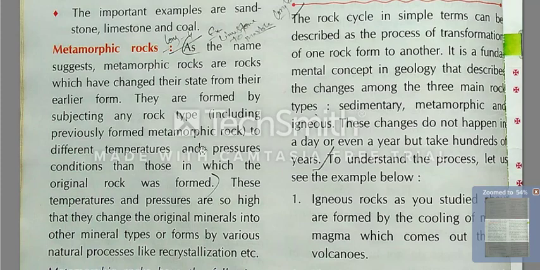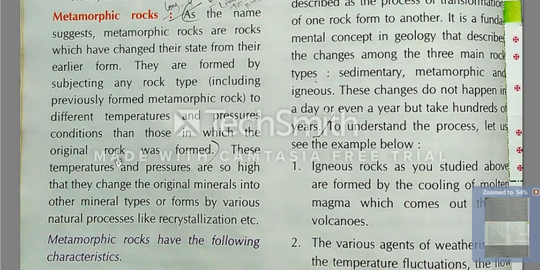With the help of different temperature and pressure, they change their conditions from the original rocks. In metamorphic rocks, rocks change their state from their earlier form.